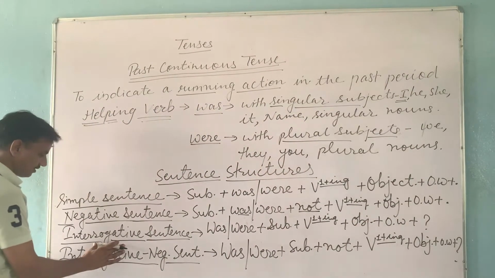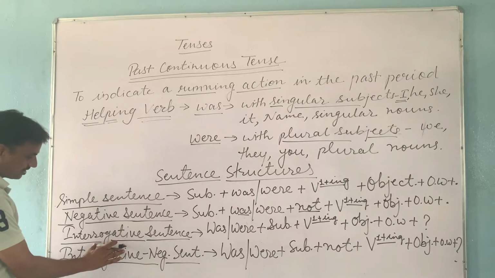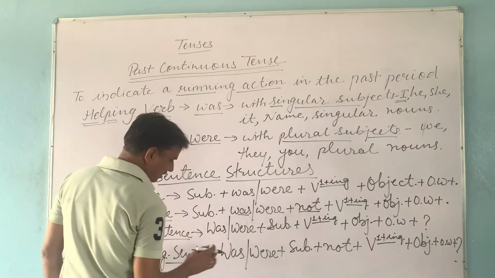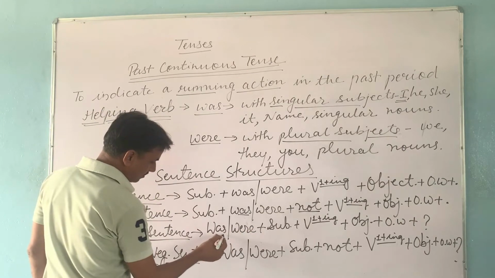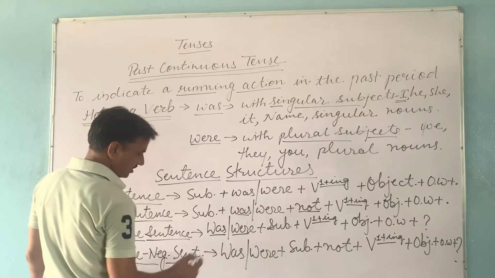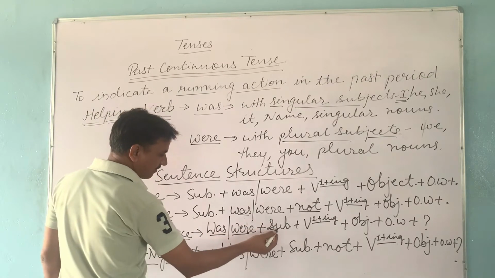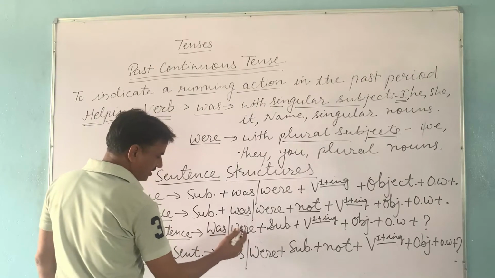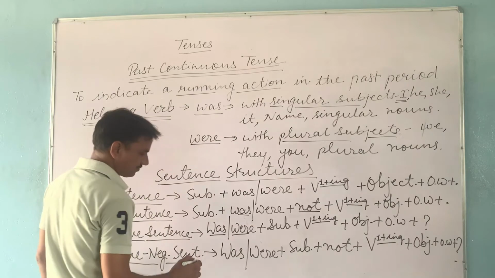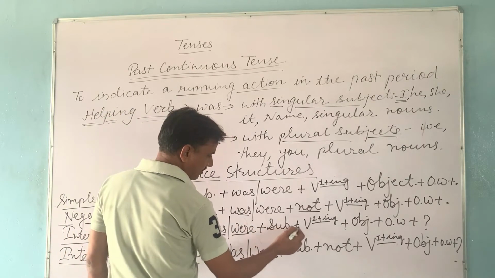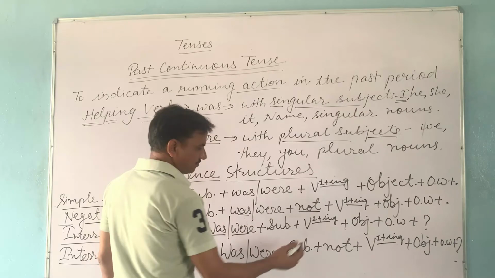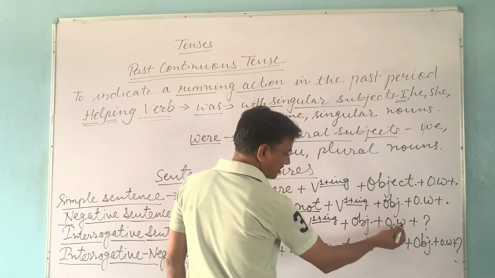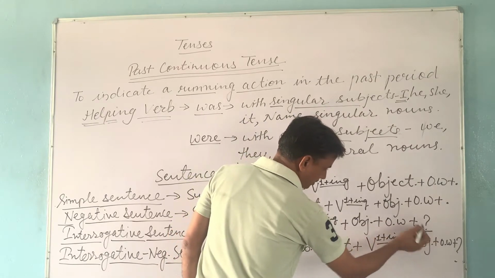In interrogative sentence in which we ask a question or there is any kind of interrogation, we use or follow this structure. First of all, we start the sentence with was or were according to the number of our subject. If subject is singular, we start the sentence with was. If subject is plural, we start the sentence with were. Then subject and then first form with ing. Then object. After object we use other word if any in the sentence, and at last we put question mark.